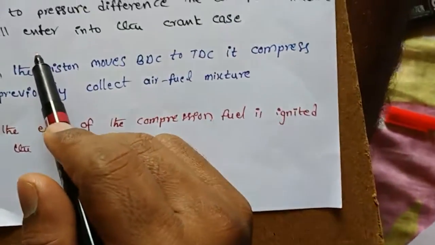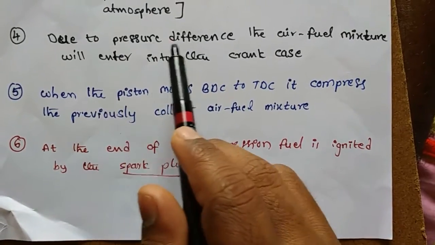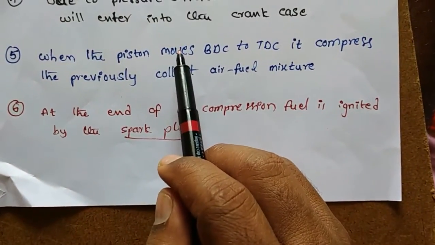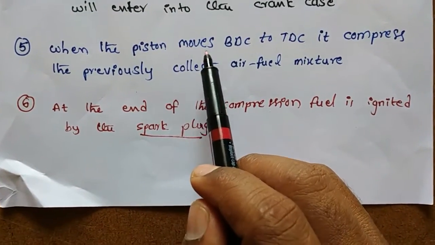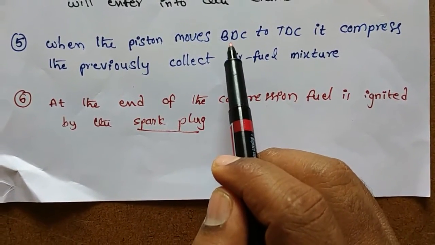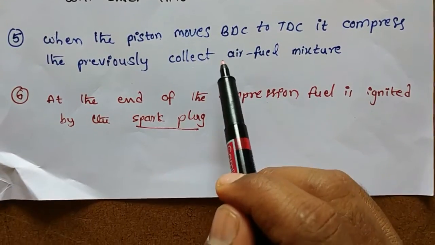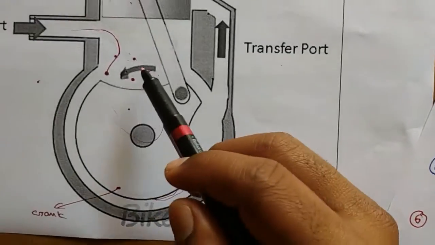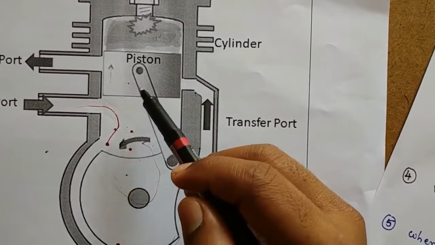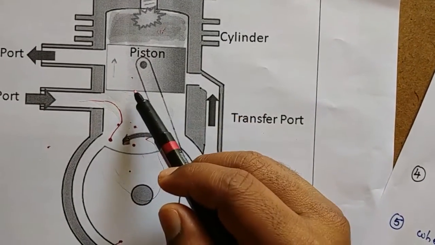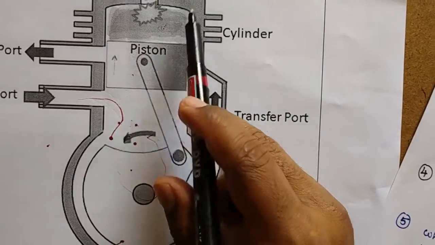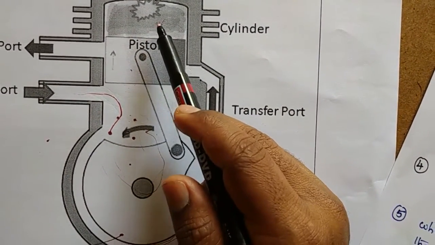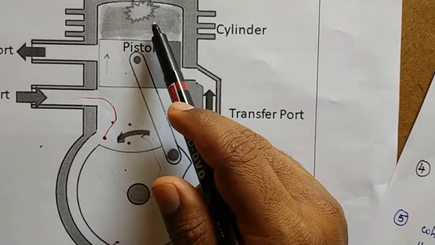So this is the fourth point. Once again listen, due to the pressure difference, the air fuel mixture will enter into the crankcase. Fifth point: when the piston moves from BDC to TDC, it compresses the previously collected air fuel. See here, in the first stroke, piston moves from BDC to TDC. So when the piston moves from BDC to TDC, it compresses the previously collected fuel.